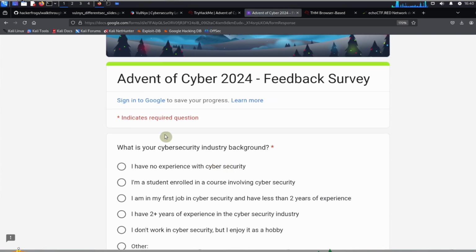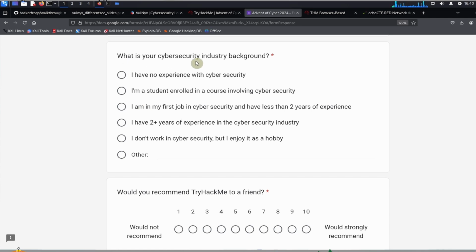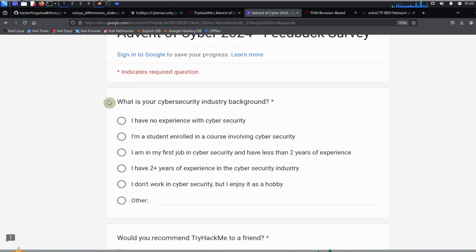Okay, so let's see. What is your cybersecurity industry background? You can fill in with your own answer over here. How many years of experience do you have in the cybersecurity industry? I have less than 2 years of experience.